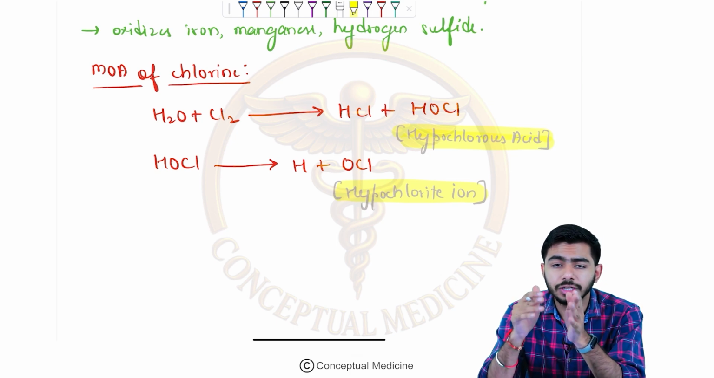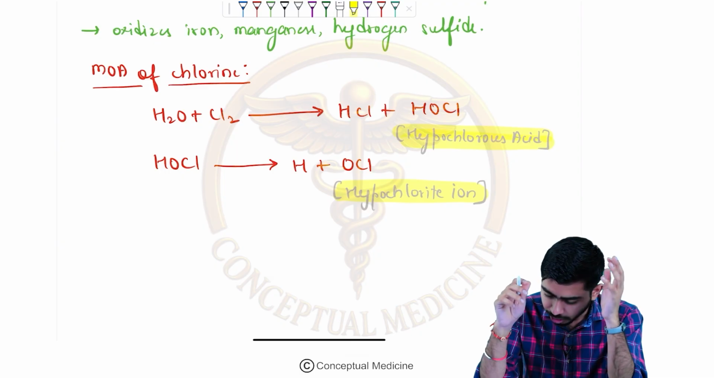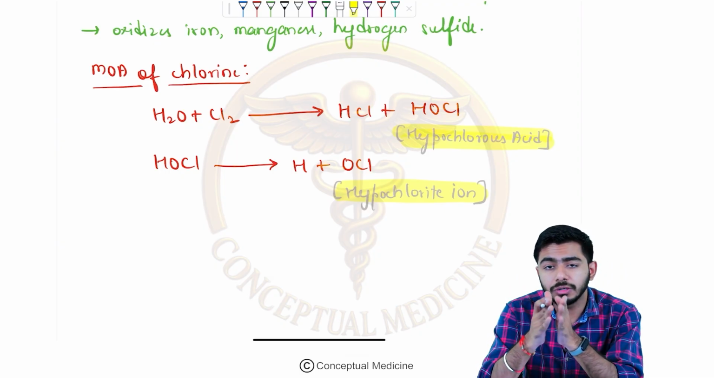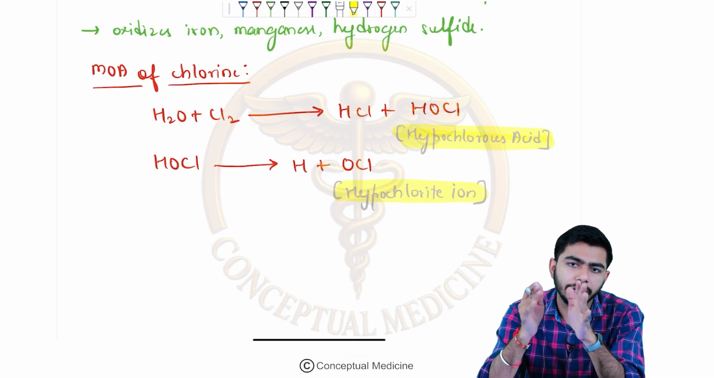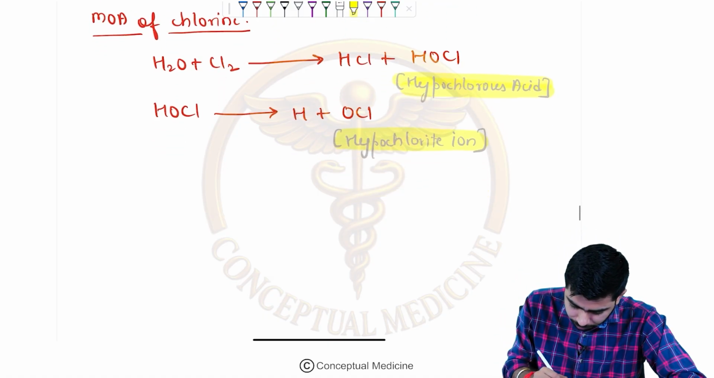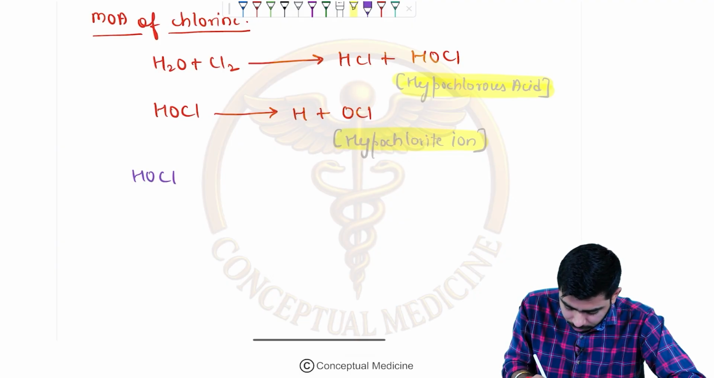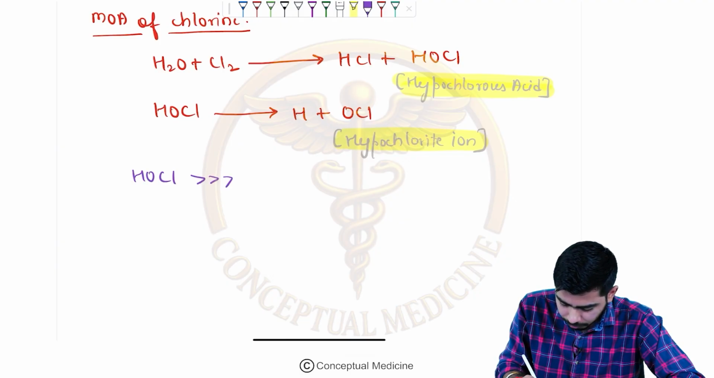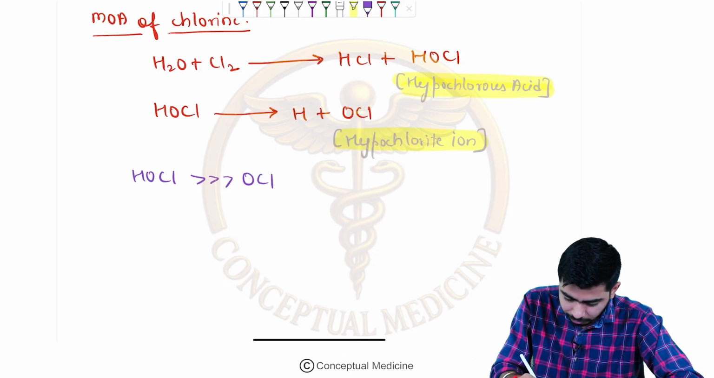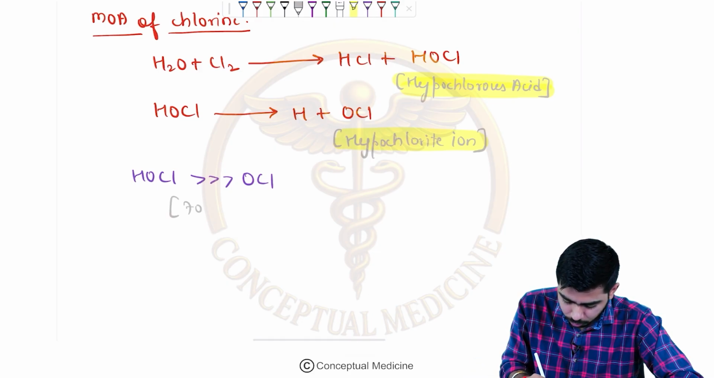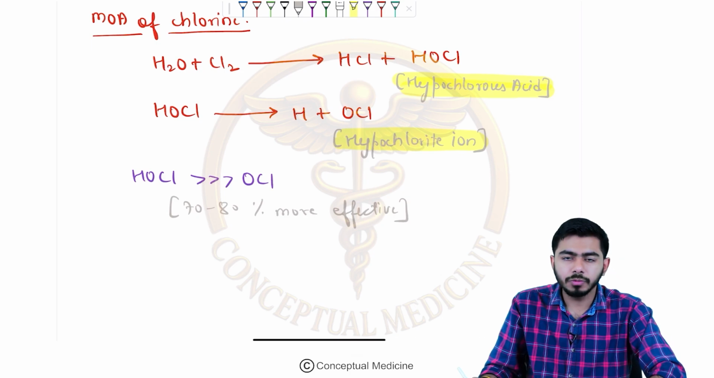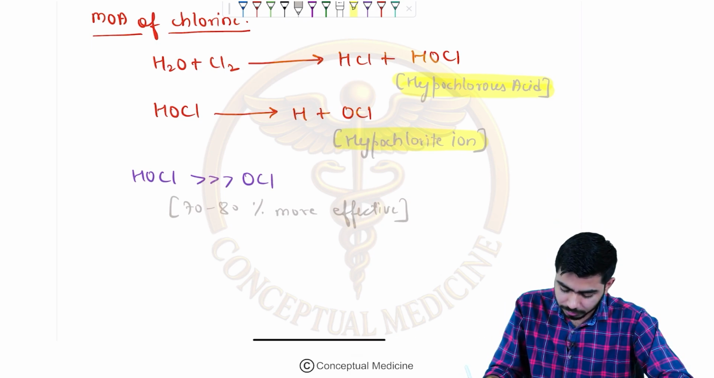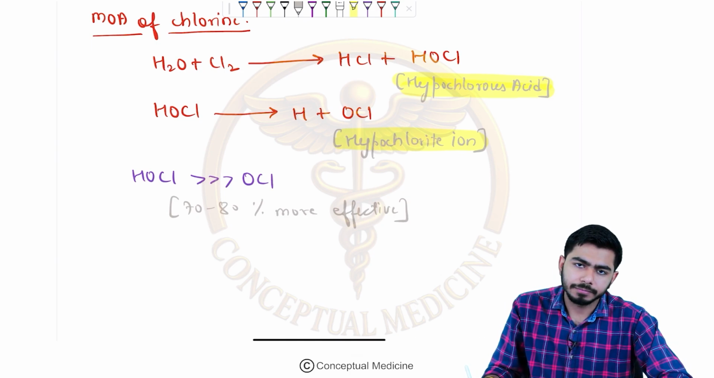But which of the following is very important? The hypochlorous acid is 70 to 80% more effective as compared to the hypochlorite ion, right? So I shall write that HOCl is more effective as compared to OCl, around 70 to 80% more effective.